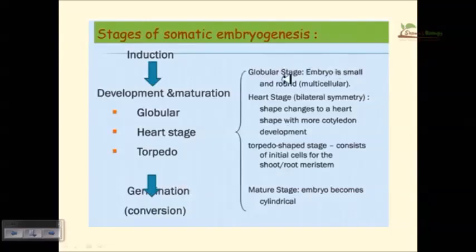In the globular stage, the embryo is small and round shaped, which is also multicellular. Heart shaped means it has a bilateral symmetry formation. The shape changes to heart shape with more cotyledon development, a cotyledon is formed, and the endosperm also starts to form. Then the torpedo shaped stage consists of initial cells for shoot and root meristem formation. Finally the mature stage, where the embryo becomes cylindrical and grows, and we can take this embryo and it will mature into a plant. Then we can take the plant and implant it into the soil.